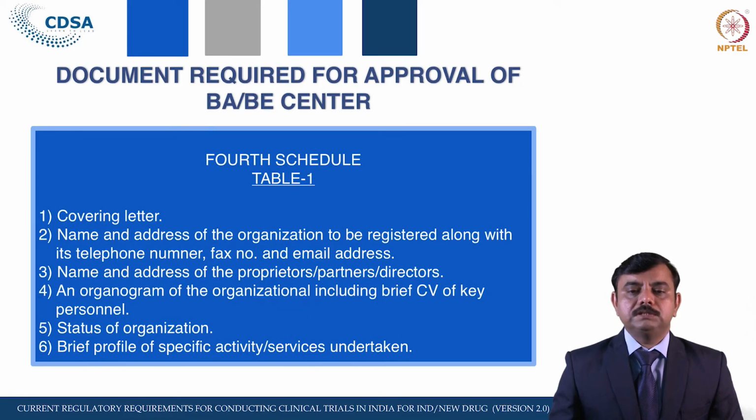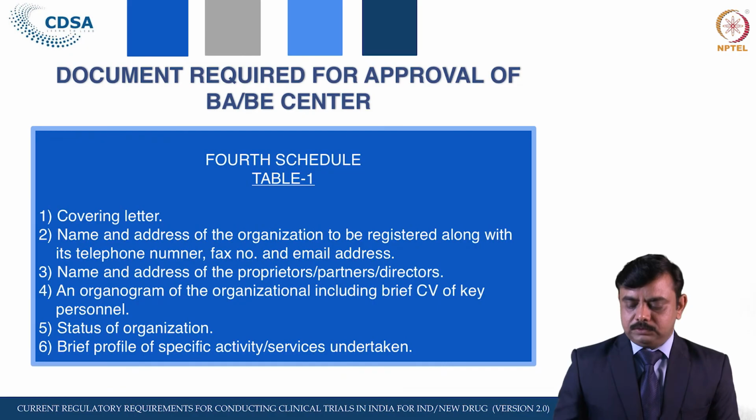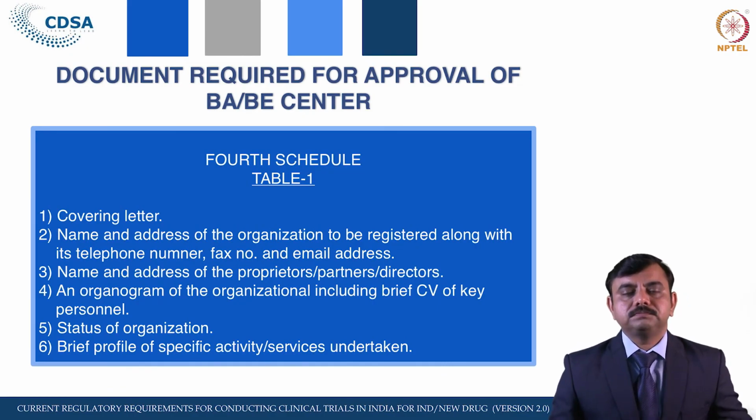Then the status of the organization as a legal identity, whether it has been registered or not, and a copy of that certificate, like the registration certificate, memorandum and articles of association, is also required. Then a brief profile of specific activities and services undertaken by the organization, including facility, resources and infrastructure, has to be submitted.